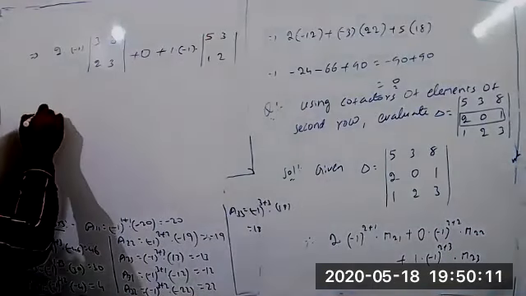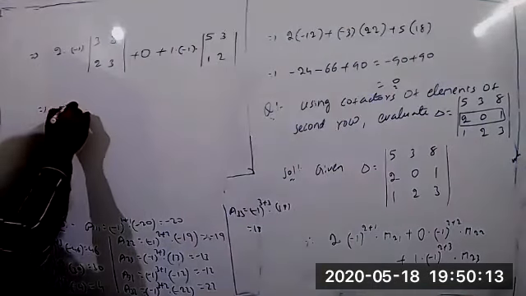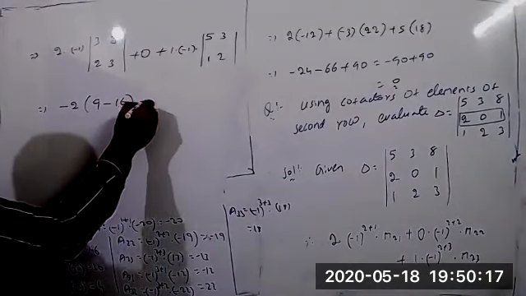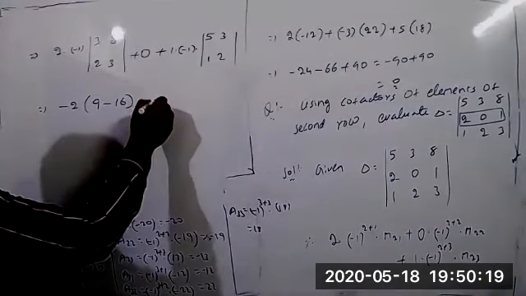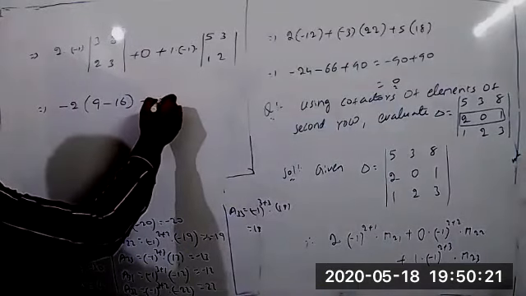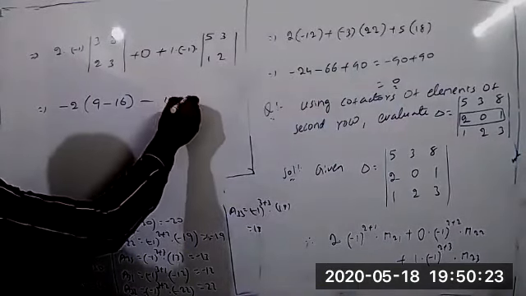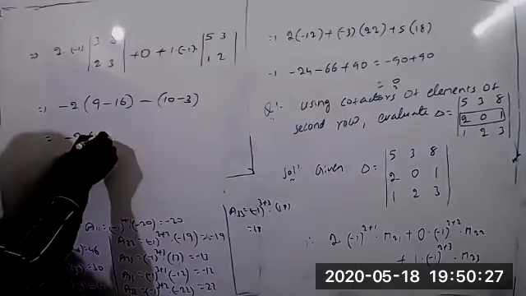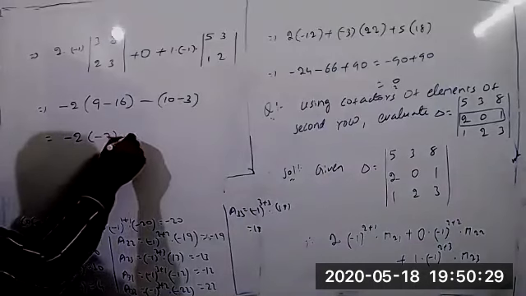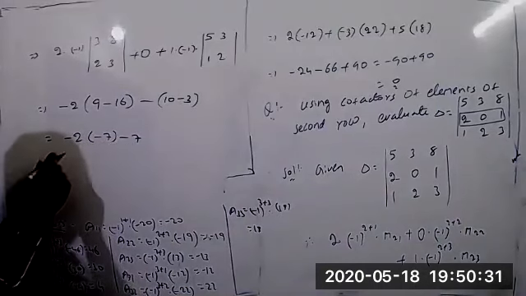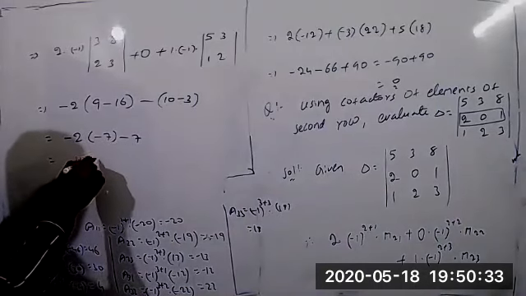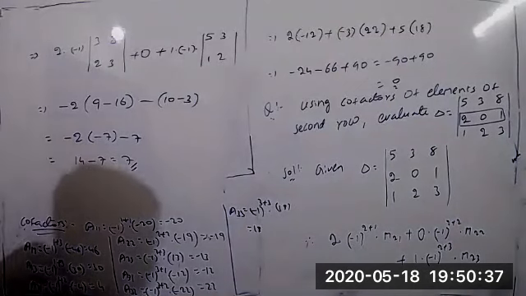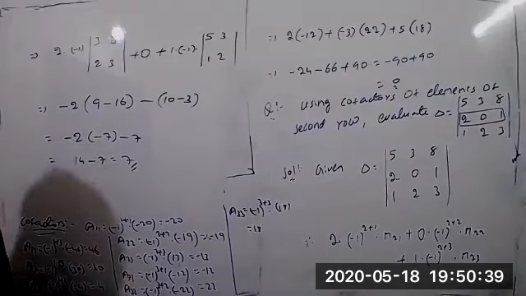So find this value. Minus 2 into (3 threes are 9 minus 16, that is minus 7), plus minus 1 into (5 twos are 10 minus 3, that is 7). So the answer is 7. Minus 2 into minus 7 is 14, and 14 minus 7 equal to 7.